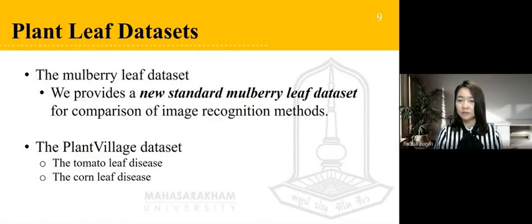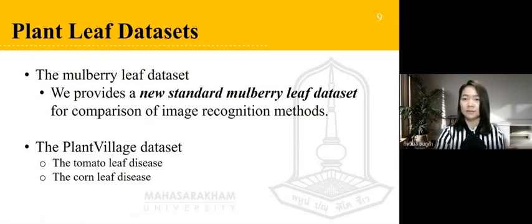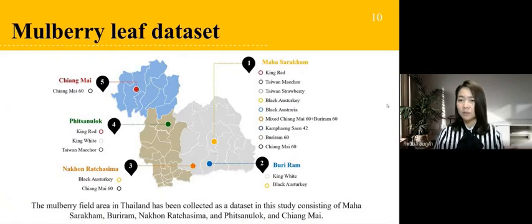Plant leaf datasets. We have evaluated these ensemble CNN methods on the mobile leaf dataset and 2 leaf disease datasets. The mobile leaf dataset is a collection of 10 cultivars that are taken in natural environments using DSLR cameras and smartphones. We collected the data from 3 regions of Thailand. The mobile field areas are shown in this figure.